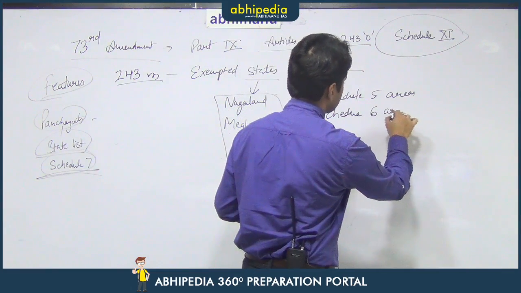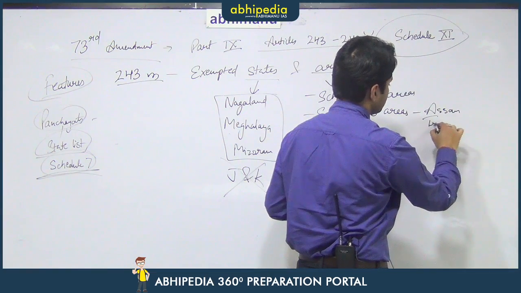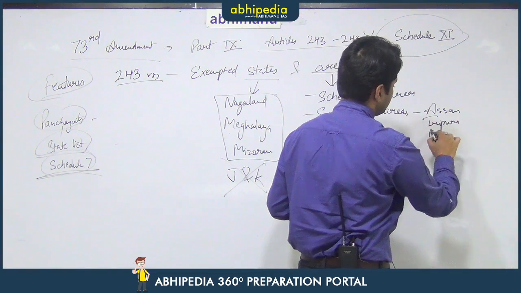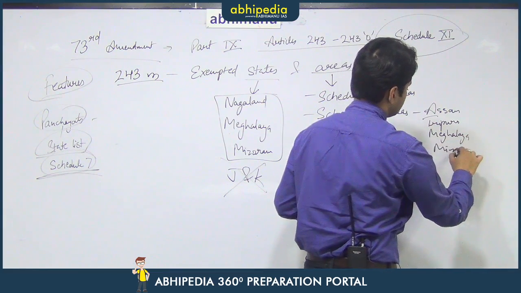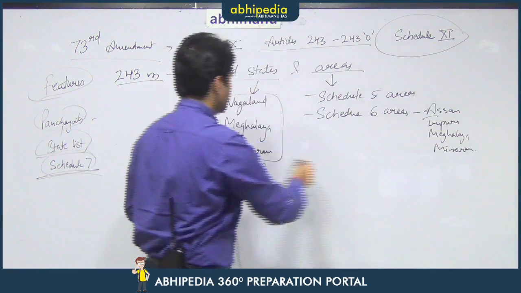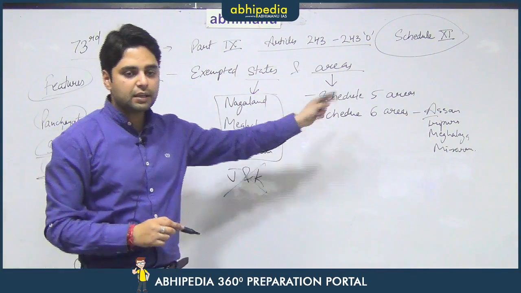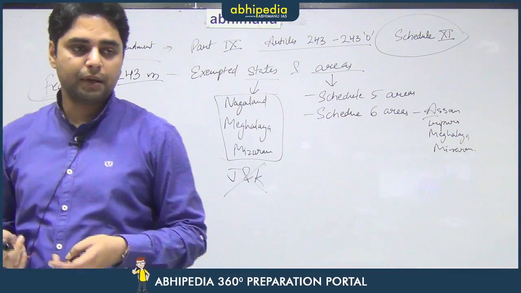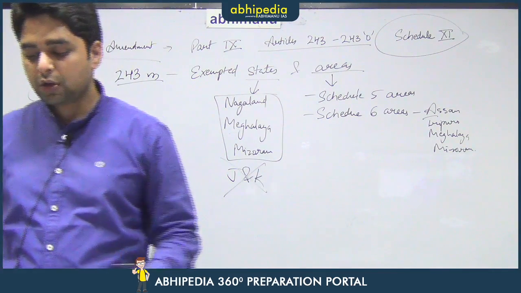So, the Schedule 6 areas are in 4 particular states, that is the states of Assam, Tripura, Meghalaya and Mizoram. Now, these 2 states have already been totally exempted, therefore, their Schedule 6 areas have automatically been exempted, but these are Schedule 6 areas where the 73rd Amendment does not apply.